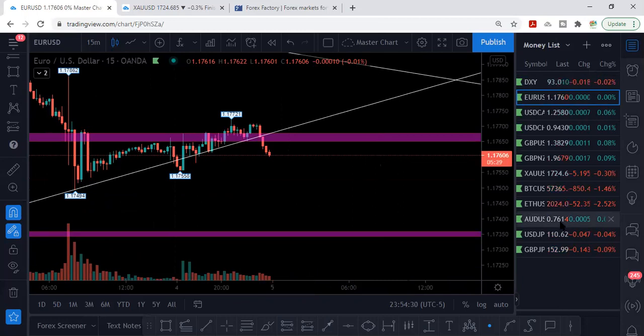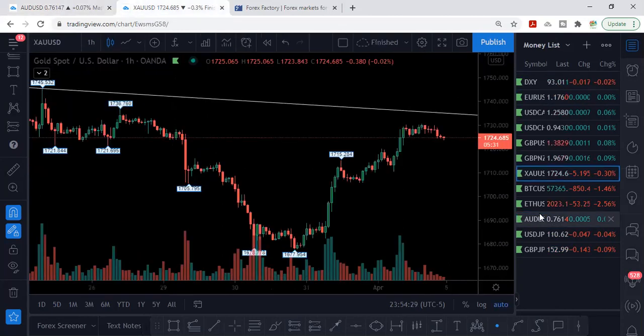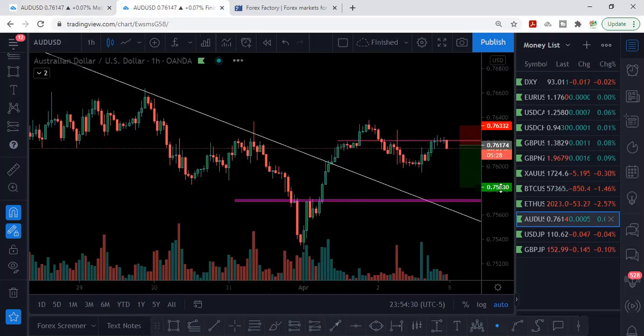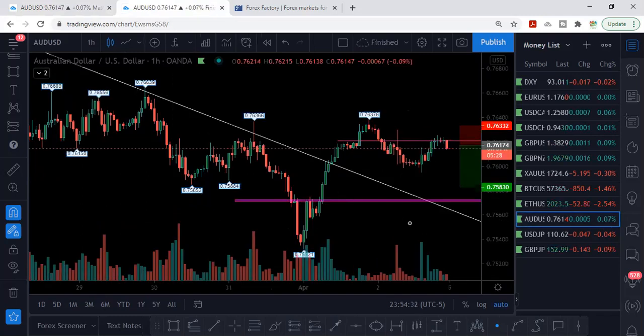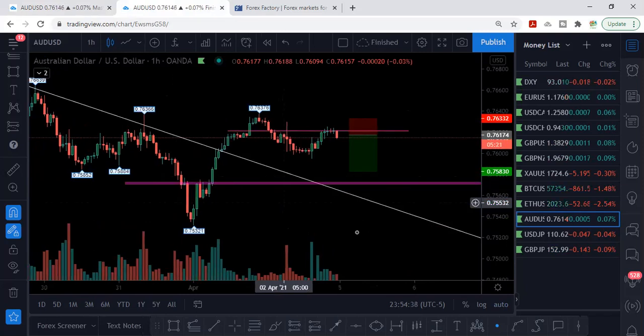Another pair that I would like to sell is AUDUSD. I have the setup right here. AUDUSD, a beautiful sell like this, a beautiful sell like this for AUDUSD. That would be a beautiful one.